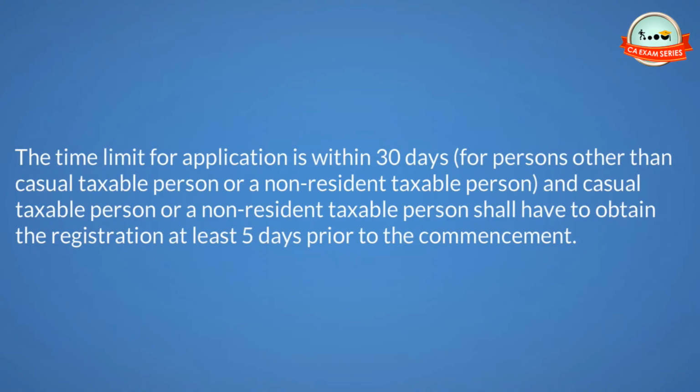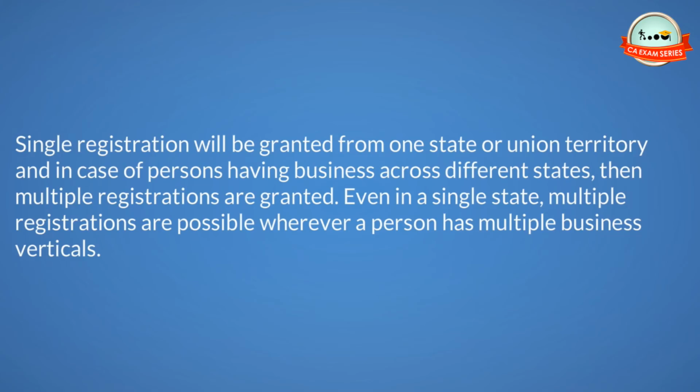For persons other than a casual taxable person or a non-resident taxable person, registration must be obtained at least 5 days prior to the commencement of business. A casual taxable person or a non-resident taxable person shall have to obtain the registration at least 5 days prior to the commencement. Single registration will be granted from one state or union territory, and in case of persons having business across different states, multiple registrations are granted. Even in a single state, multiple registrations are possible wherever a person has multiple business verticals.